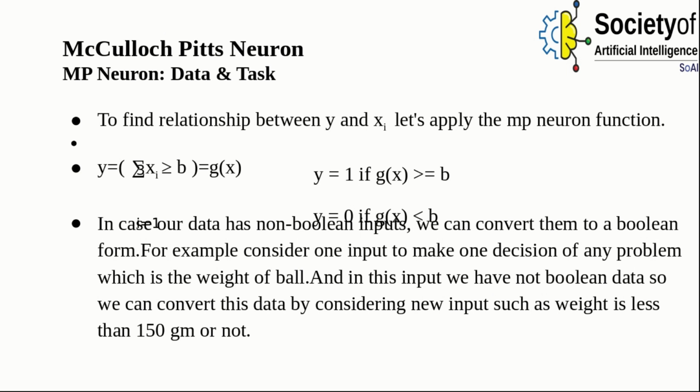In this case, our data has non-Boolean inputs. We can convert them to Boolean form. For example, consider one input for making a decision in a problem, which is the weight of the ball. In this input, we have non-Boolean data. So we can convert this data by considering new inputs such as whether the weight is less than 150 grams or not.